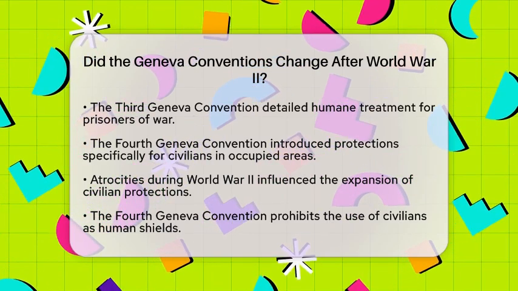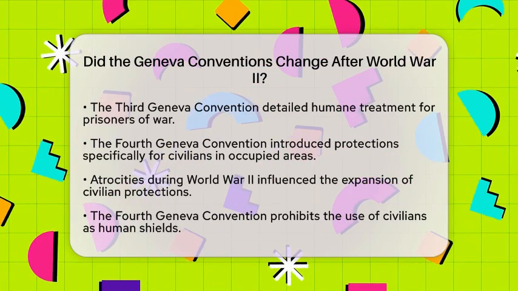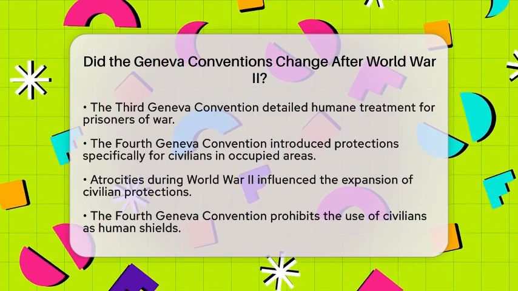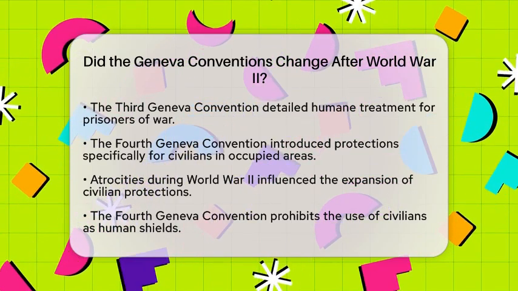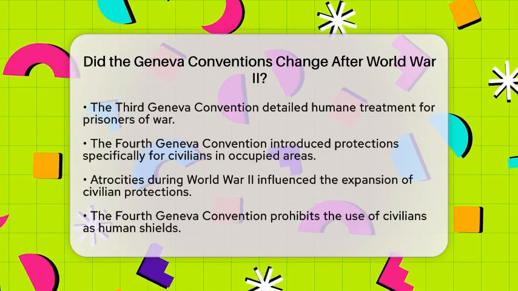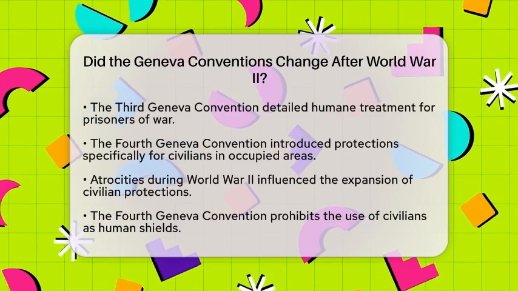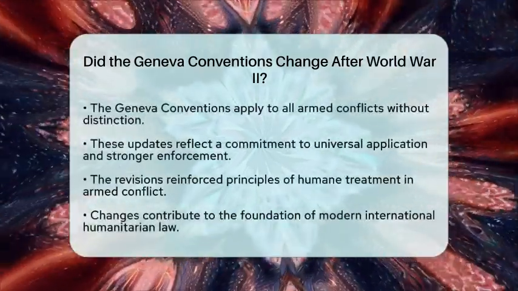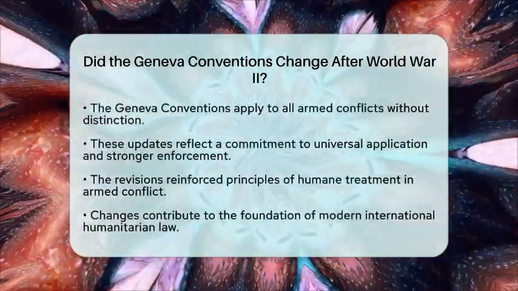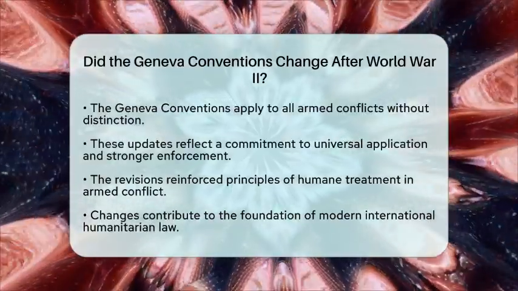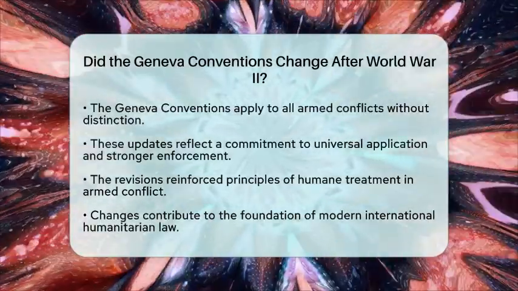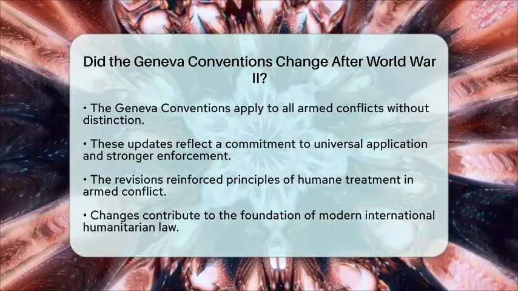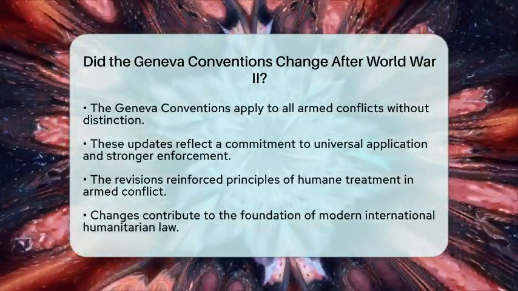The Fourth Geneva Convention explicitly prohibits using civilians as human shields and mandates protections regardless of nationality. Furthermore, the Geneva Conventions and their additional protocols emphasize that these laws apply in all armed conflicts without distinction. This shift reflects a commitment to universal application and stronger enforcement mechanisms.